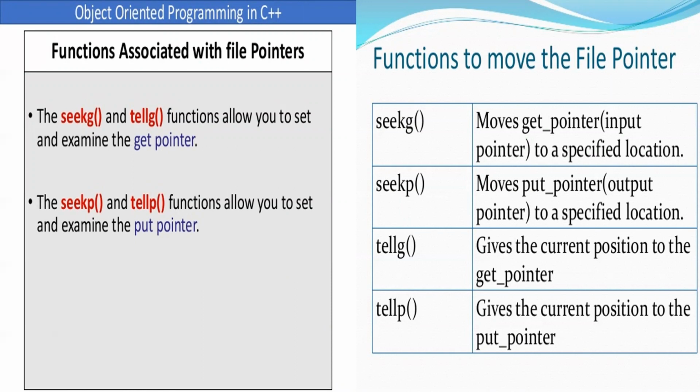for learning purposes. There can be a question on the functions used as a file pointer. So you should know the definitions. Seekg moves the get pointer to a specified location. Seekp means moves the put pointer to the specified location. Tellg means gives the current position of the get pointer. Tellp means it gives the current position of the put pointer. So p and g here stand for put and get.